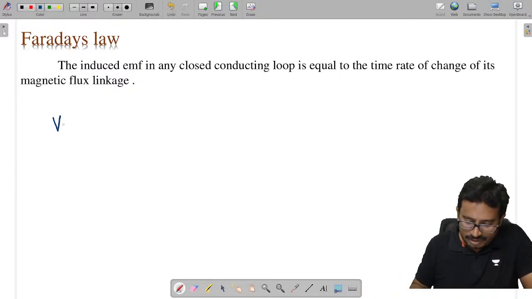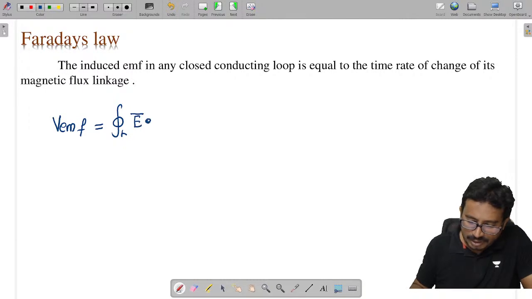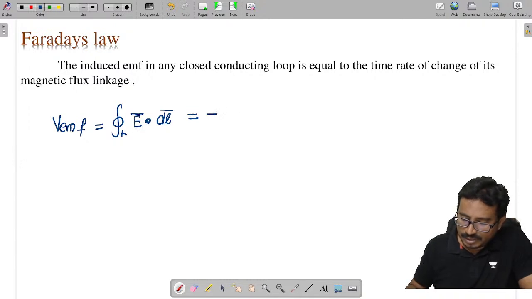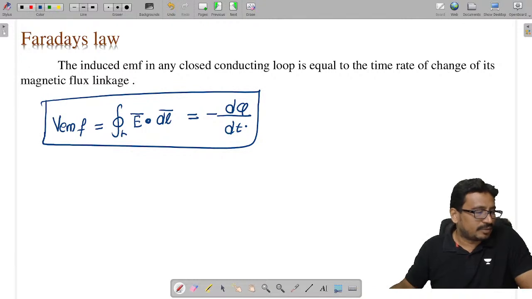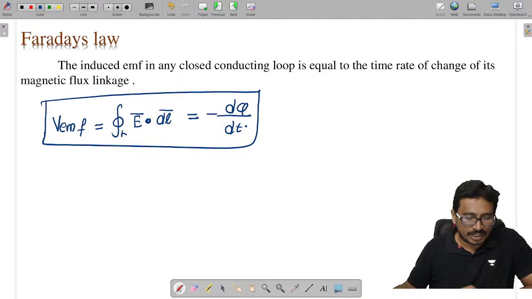So the induced EMF in a closed loop is given as what? The closed line integral of E dot dl, which is given as minus dφ/dt, and that negative sign is according to Lenz. Who has given this negative sign? Lenz has given the negative sign.